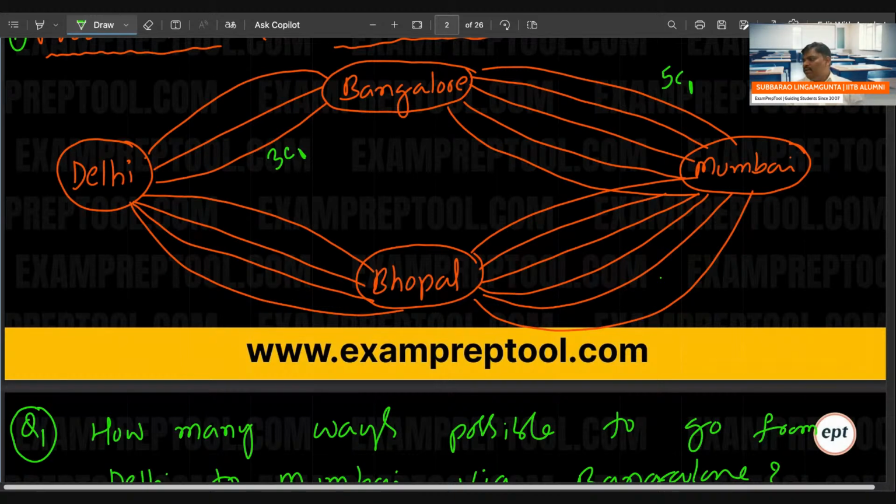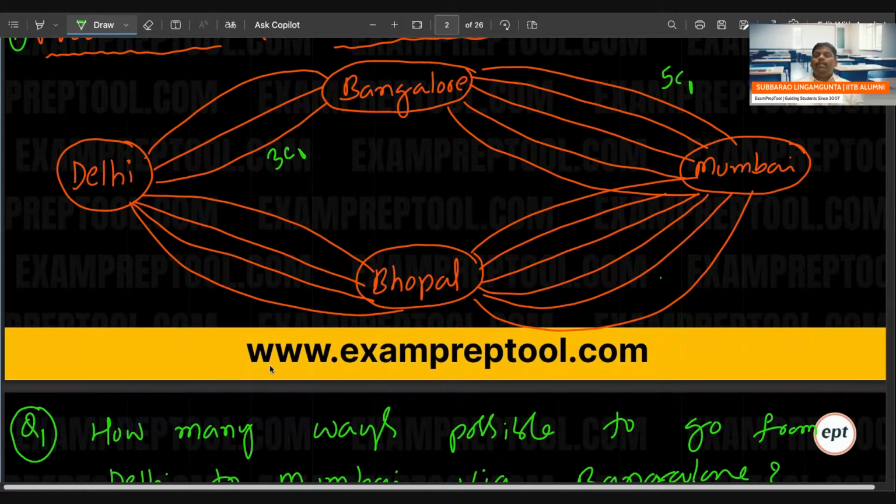It is almost like a for loop going on. An inner for loop: I value 1, J loop. Inside the I loop, there is a J loop. Whenever there are inner loops, what is the meaning of an inner loop? For each I value, J will rotate. I is equal to 1, J goes from 1 to n. I is equal to 2, J goes from 1 to n. So this is called something like the product rule. Inner loops are nothing but the product rule. It is almost like that.